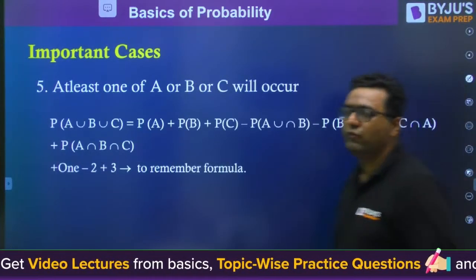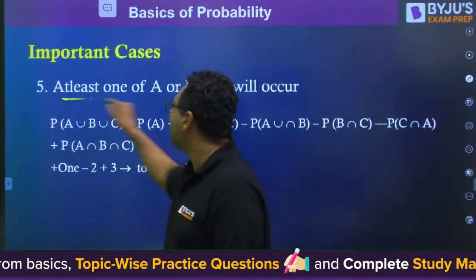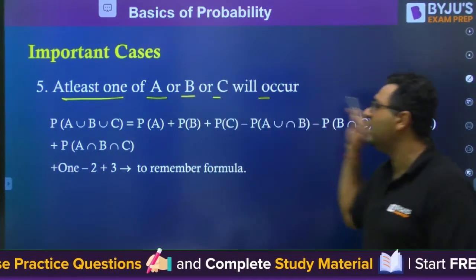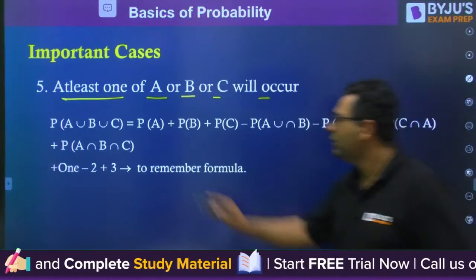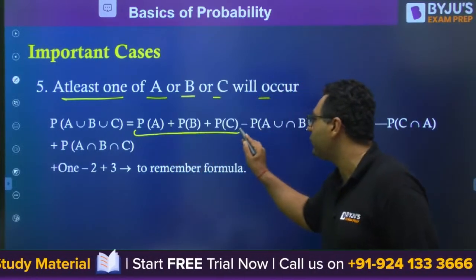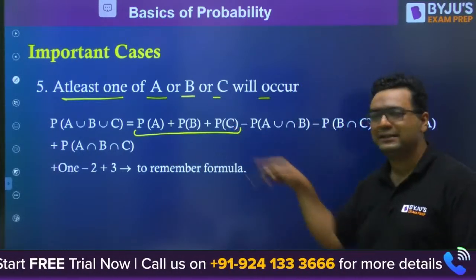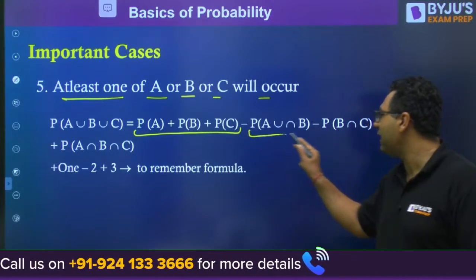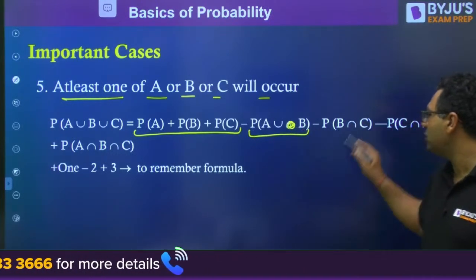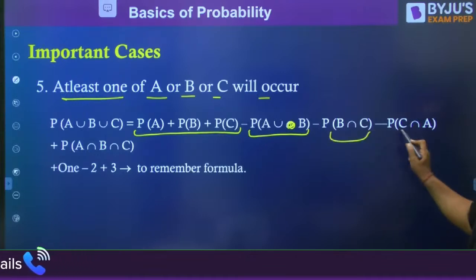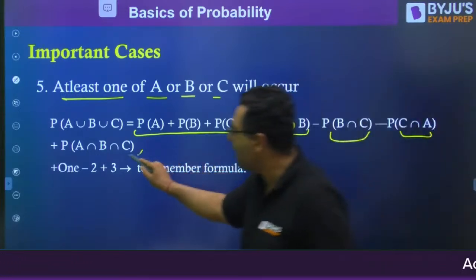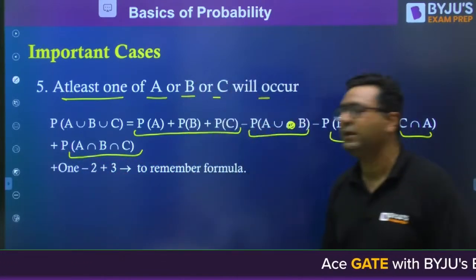And guys, we are moving to case number 5: at least one of A or B or C will occur. This is very simple. We will first add the probability of A, B and C individually. We will subtract A intersection B, B intersection C, C intersection A, and then we will add A intersection B intersection C.